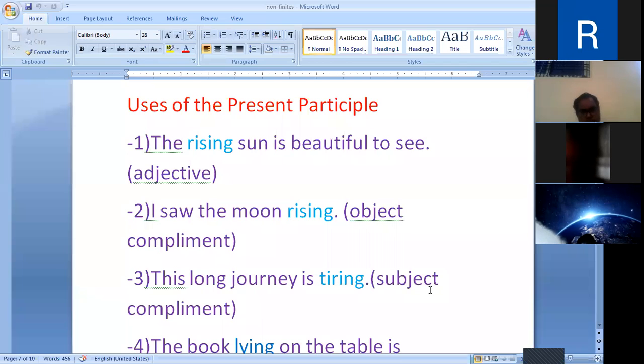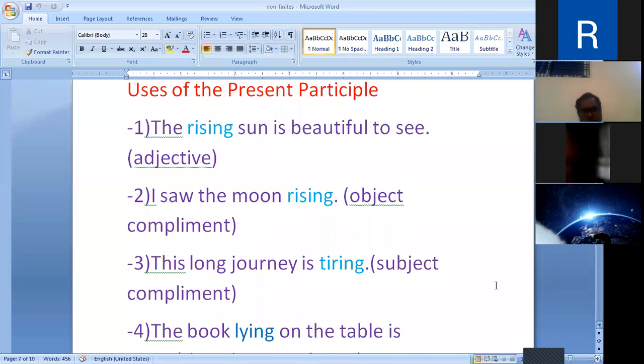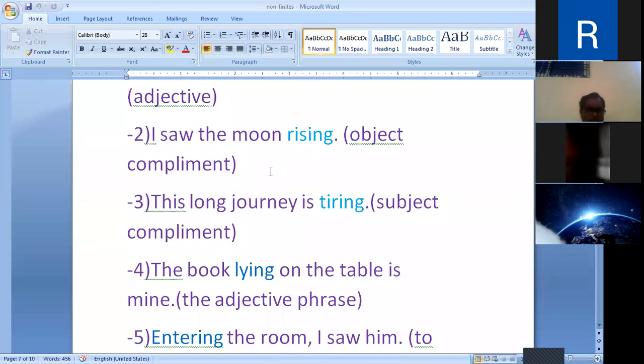Next, the long journey is tiring. Subject complement. This long journey is the subject. This long journey is tiring. Here, tiring is the present participle used as complement for the subject this long journey.